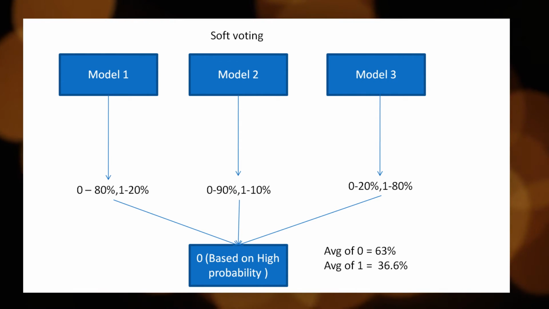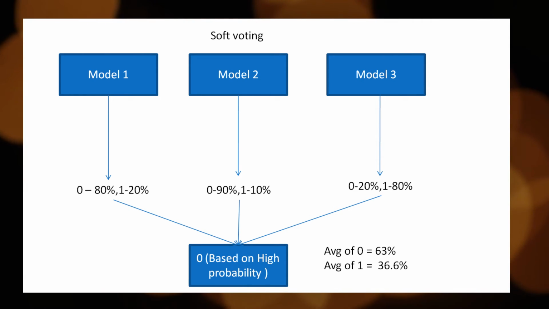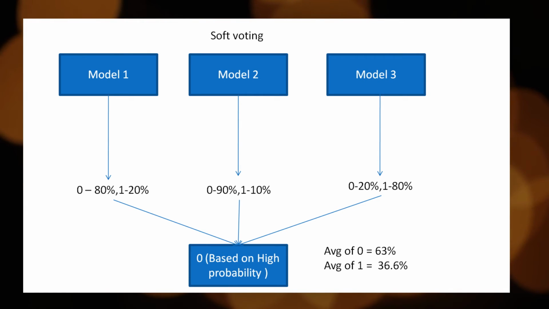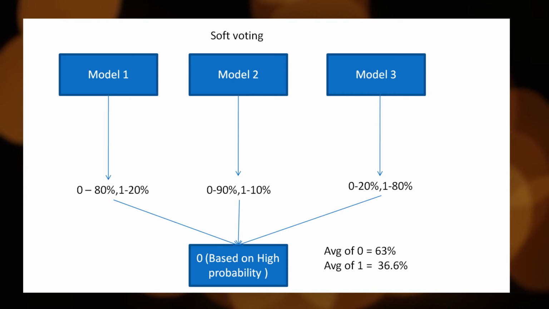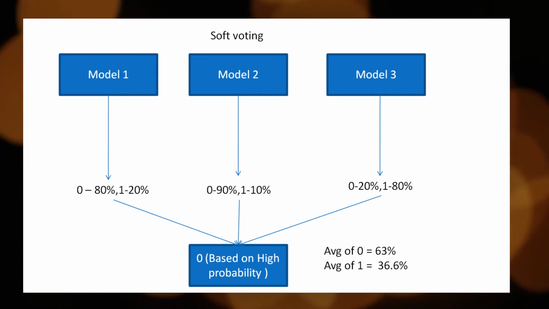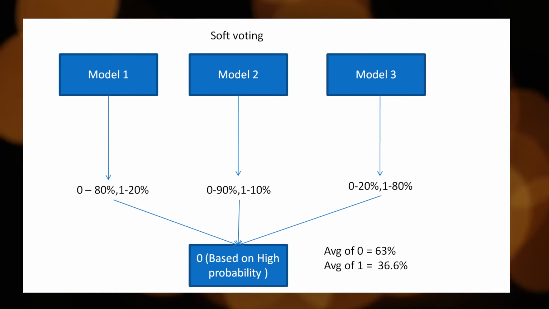So in this image you can see the models are providing some percentages. So based on the probabilities of those, we are picking up the model. So by seeing this image itself, you can easily understand what I am trying to say. So there is no need for a much deeper explanation about the soft voting classifier. These 2 images will help you to understand everything about the hard voting and soft voting classifiers.